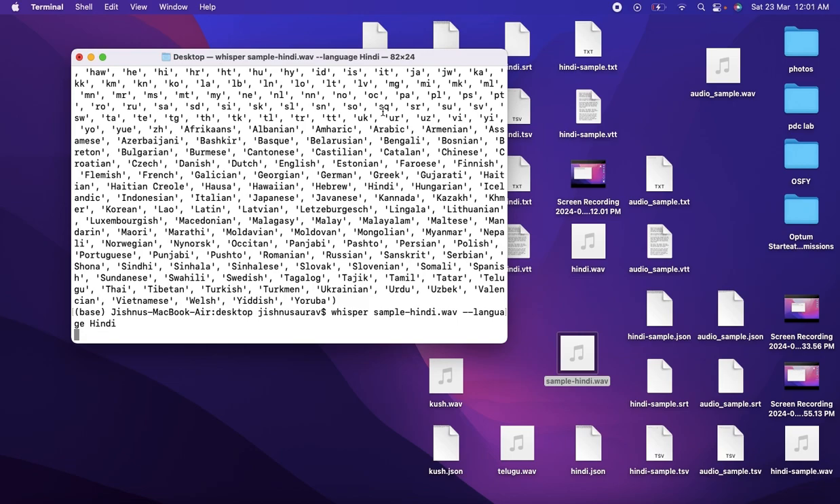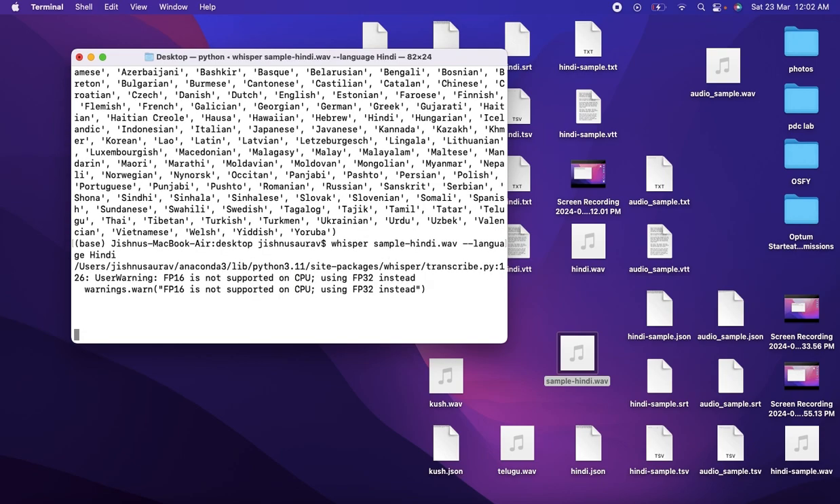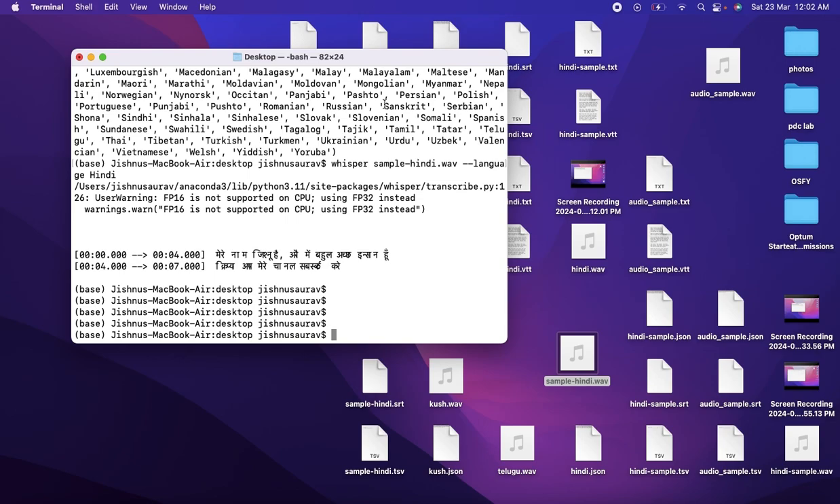This should be much faster because it does not need to wait for the language detection. We don't need to waste time in language detection. Yeah, so this is much faster. As you can see the output, it says "मेरा नाम जिष्णु है और मैं बहुत अच्छा इंसान हूँ। कृपया आप मेरा चैनल सब्सक्राइब करें." So that's what I said in my audio file. That means my name is Jishnu, I'm a very good person, and please subscribe to my channel.